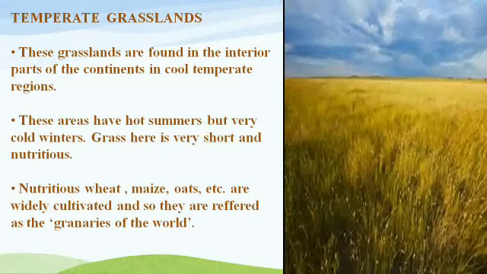Now let's come to know about the second type of grassland, that is temperate grasslands. These grasslands are found in the interior parts of the continents in cool temperate regions. These areas have hot summers but very cold winters, meaning the temperatures of day and night are different. Grasses here are very short and nutritious. Wheat, maize, oats, etc. are widely cultivated, and so they are referred to as the granaries of the world, which is one of the general knowledge questions also, that which areas are the granaries of the world.